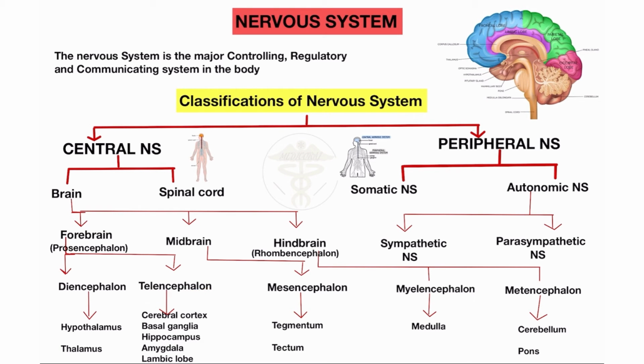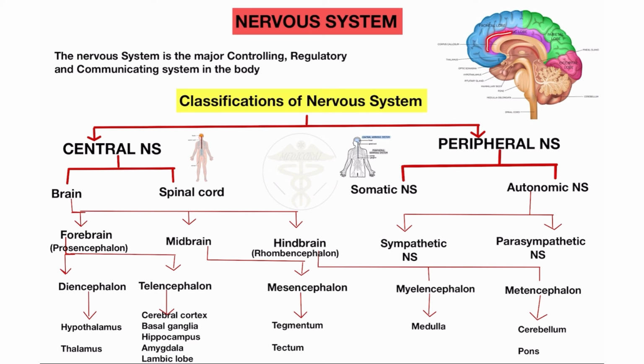The telencephalon is the larger part of the brain and also of the forebrain. So it is the largest part in our brain. It includes the cerebral cortex, basal ganglia, hippocampus, amygdala and limbic lobe. Here you will see this is the cerebral cortex or cerebrum, which includes different lobes like frontal lobes, parietal lobes, occipital lobes, and also limbic lobes.